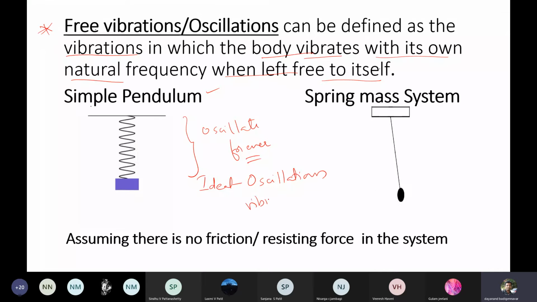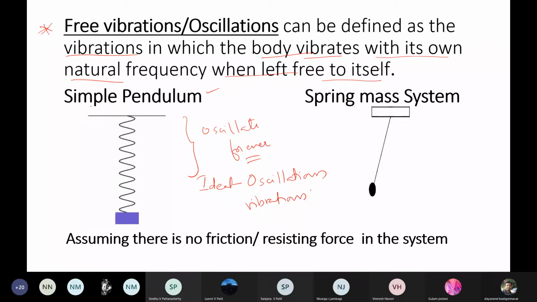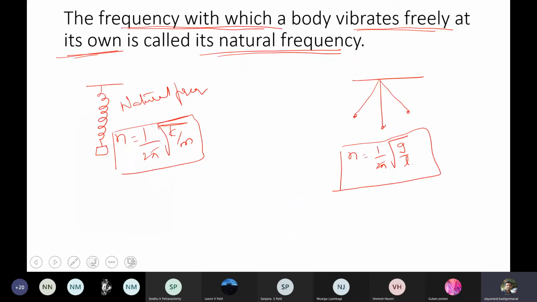And we have done the calculation for the equation for SHM, and we have found the displacement also. So this is the meaning of free oscillations, which vibrate on their own with their natural frequency. So what is natural frequency? The frequency with which a body vibrates freely on its own is called the natural frequency.